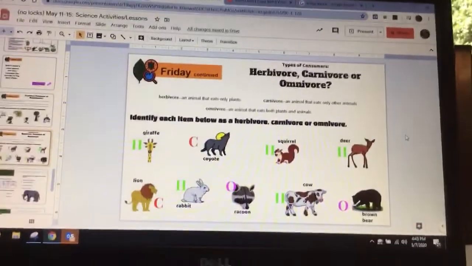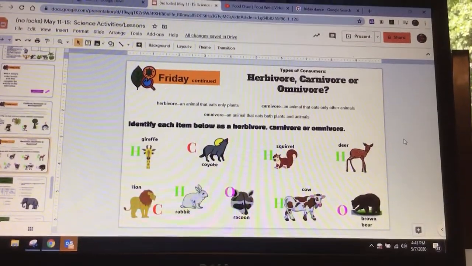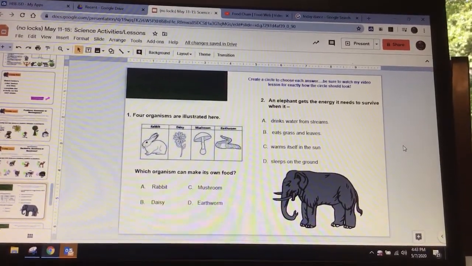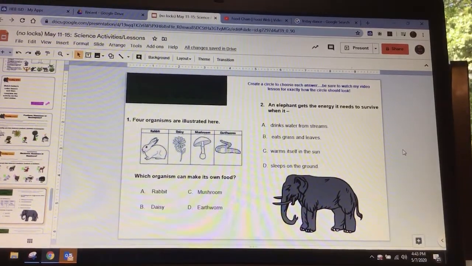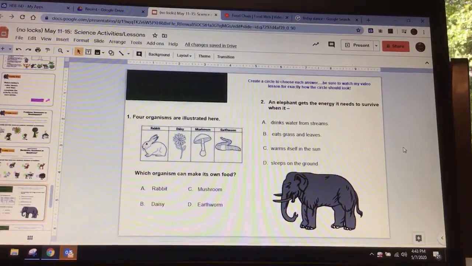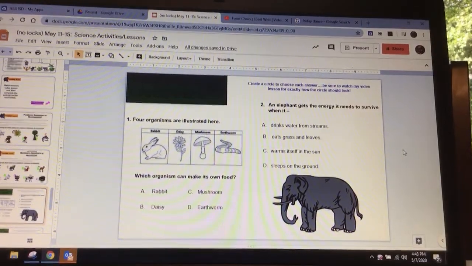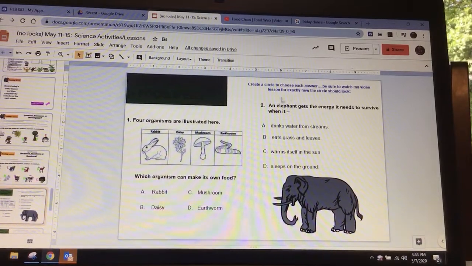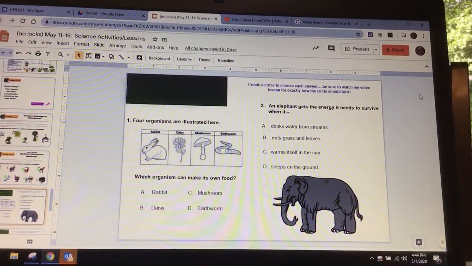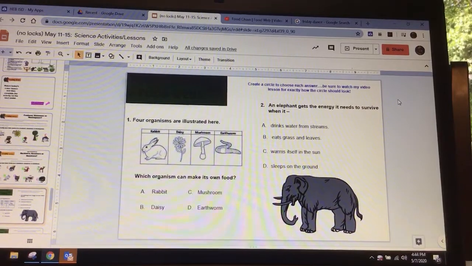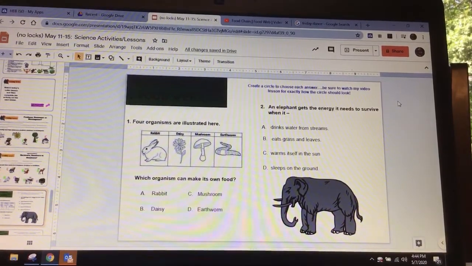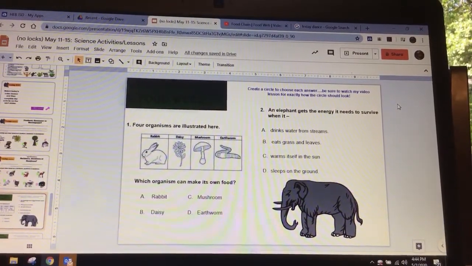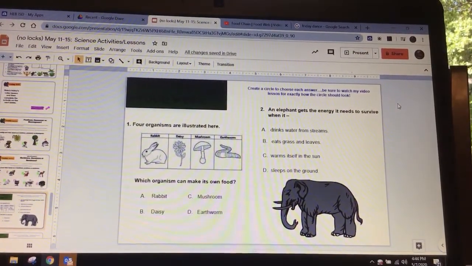So now you're ready to move on to the assignment for today, which is this one right here. This is where you're going to create a circle in order to answer the questions. It says, create a circle to choose the answer. Be sure to watch my video lesson for exactly how the circle should look. So you need to make sure that you know how to create a circle. I've shown this before, but I will show it again.